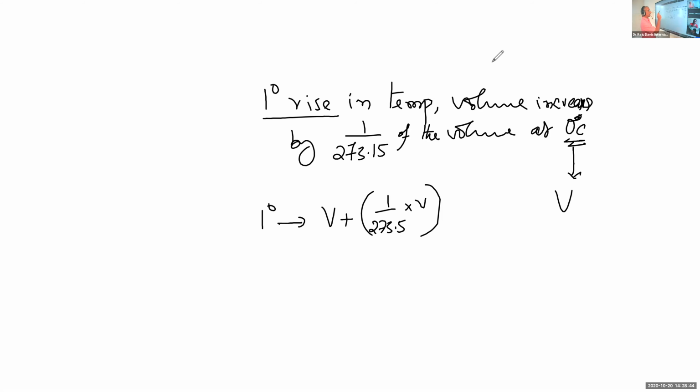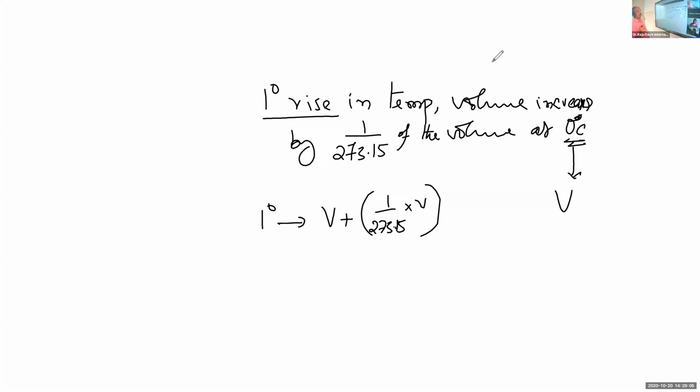For a rise of 1 degree in temperature, the volume is increased by 1 by 273.15 of the volume at 0 degree Celsius.